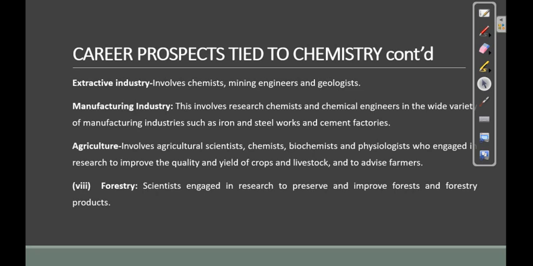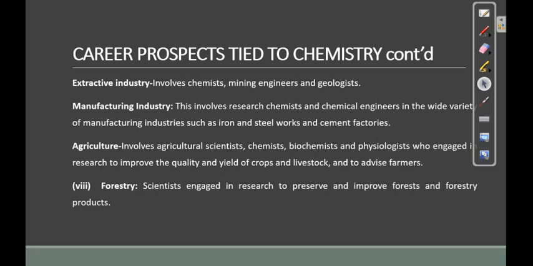We have looked at the introduction, we have looked at the meaning of chemistry, and we say that chemistry is a branch of science that deals with the composition, structure, properties and uses of matter and the changes that matter undergo.